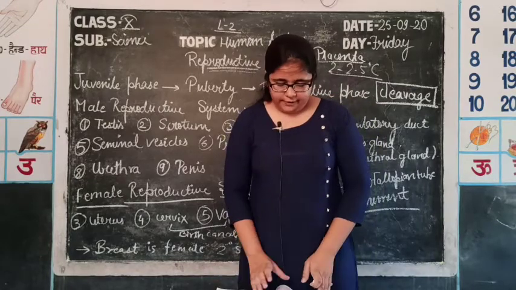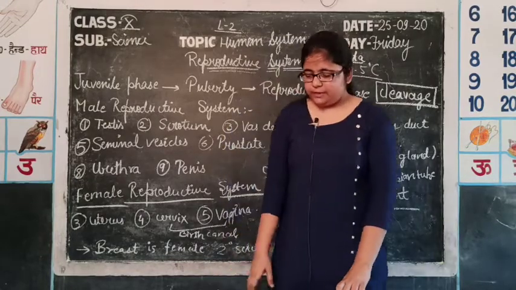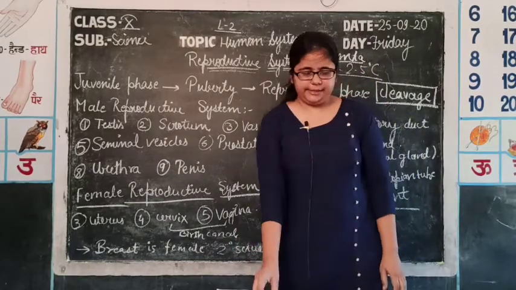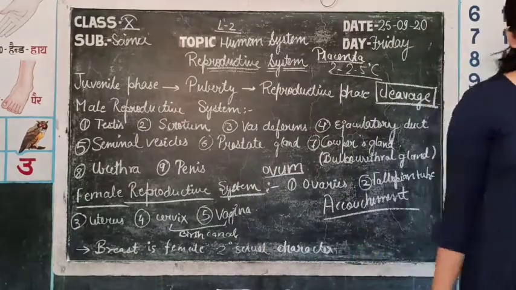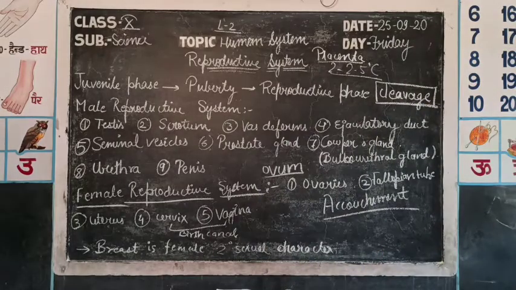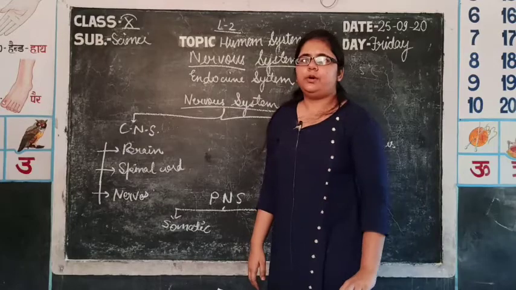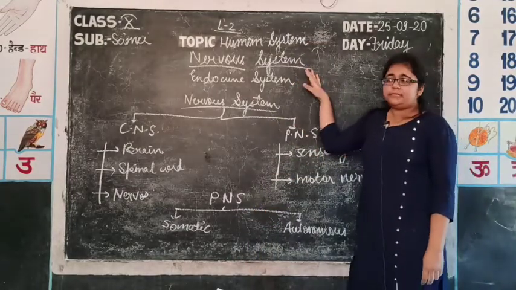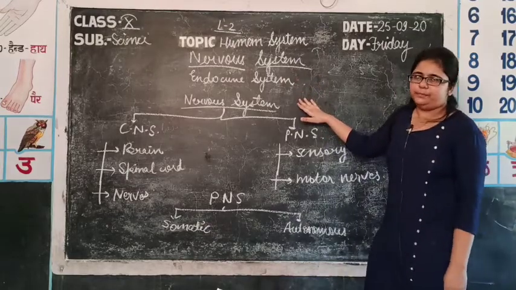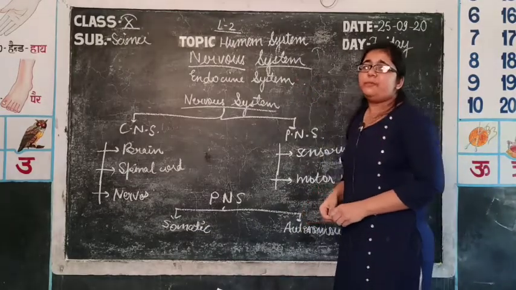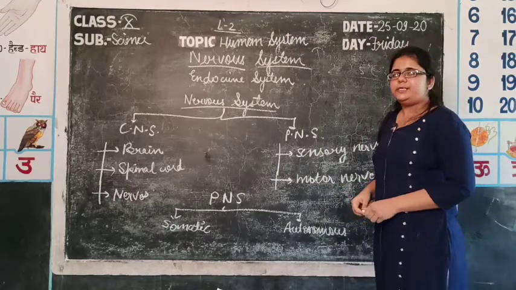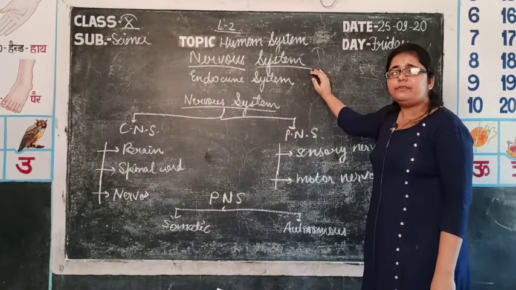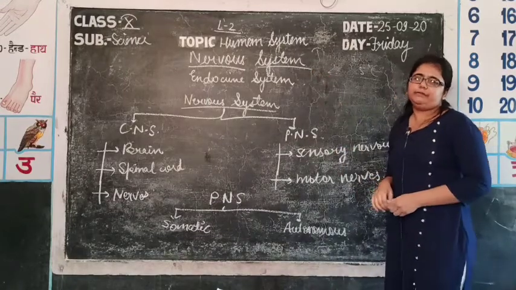So, today we have discussed the whole reproductive system, and now we will discuss the nervous system in detail. The major coordination systems of the body are the nervous system and the endocrine system. The nervous system comprises many nerves, the brain and spinal cord, which help in detection of external stimuli given by the environment.